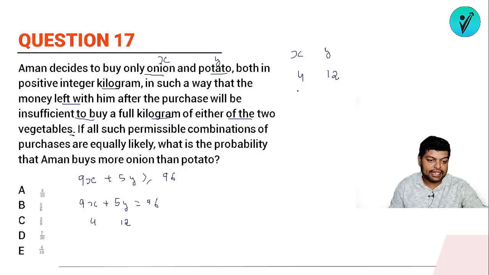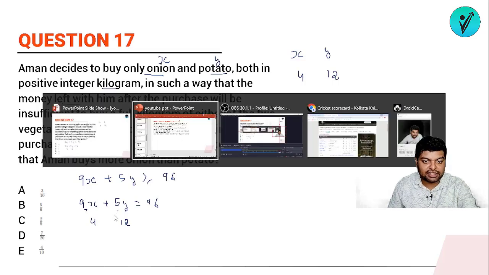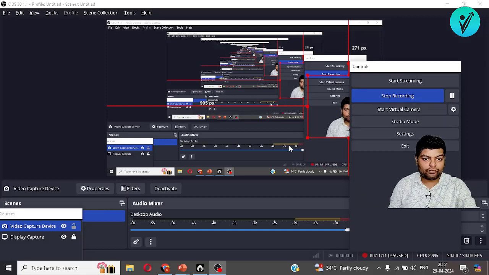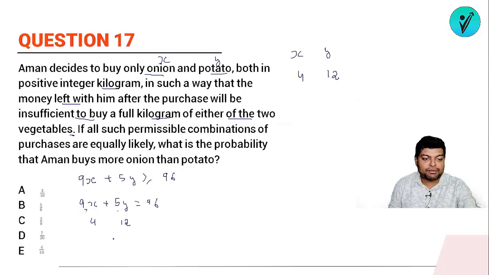Now the next value we have to find. Should we calculate it manually? No. Since we have 9 here and 5 here, 9 into 5 is 45. So similarly, if I trace out the different value of x again, the next value will be 9 nines are 81. 96 minus 81 will be 15, so the values will be x is 9 and y is 3.